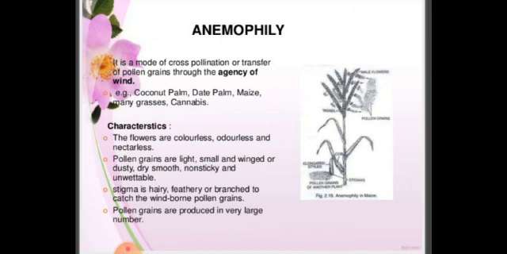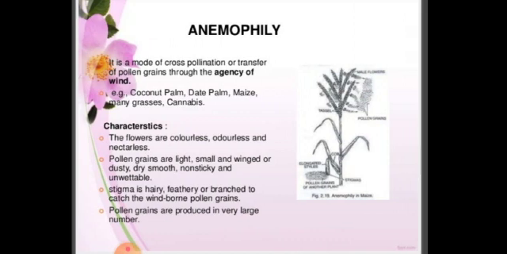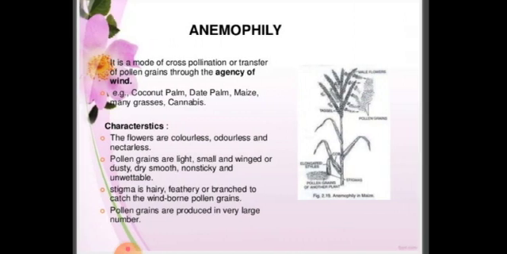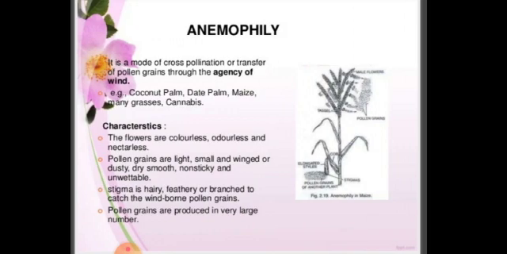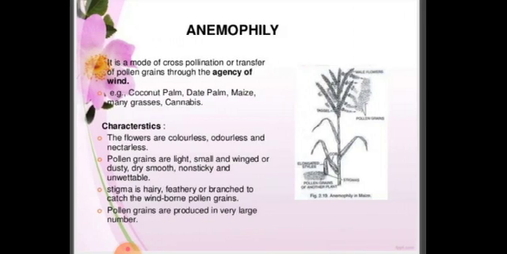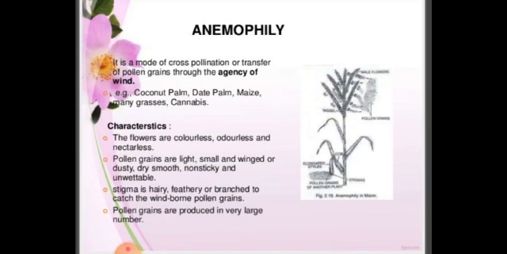Just like that, not all pollen grains can be transferred through wind, because the wind does not have the capacity to carry many of them. It has some certain characteristics. Examples of this are coconut palm, date palm, maize and many grasses. According to anemophily, the agency of wind can only transfer certain pollen grains. Some characters we find here.